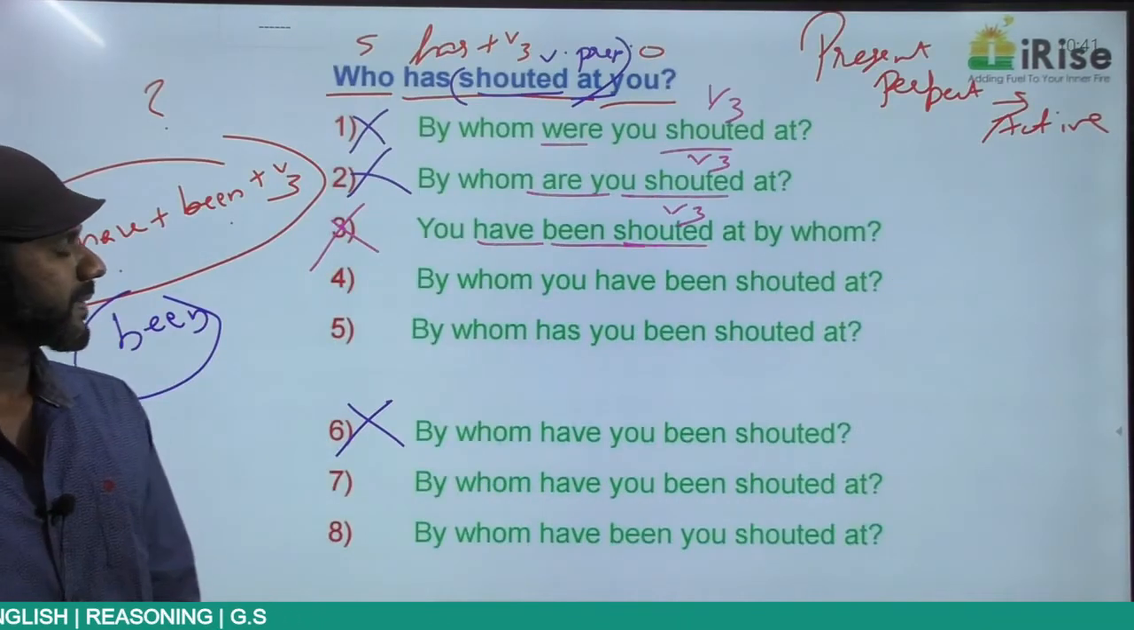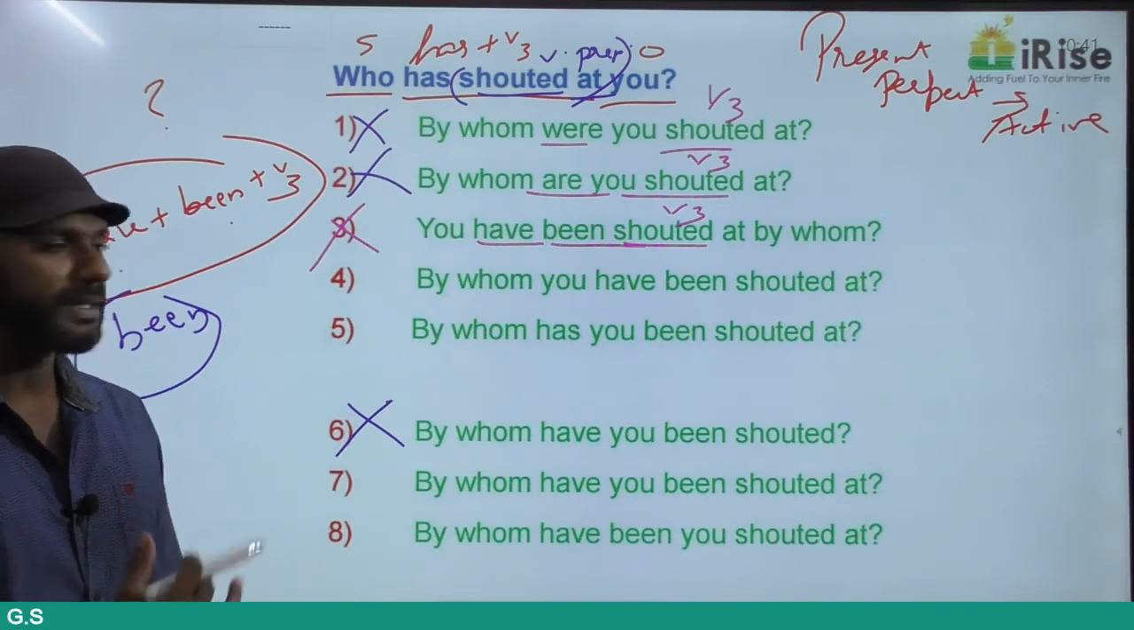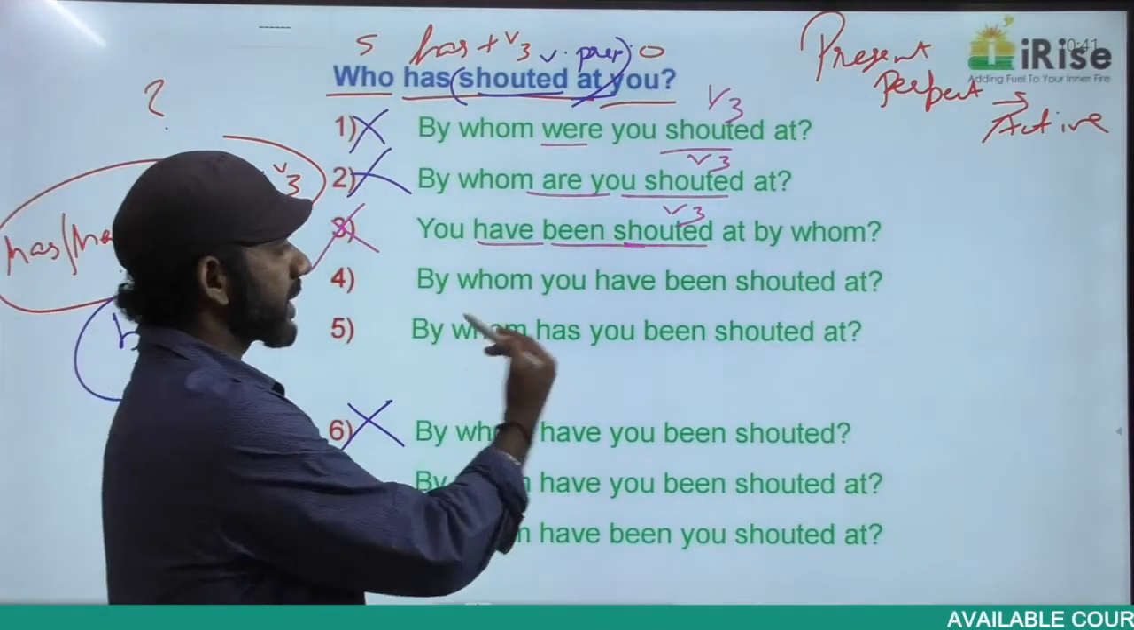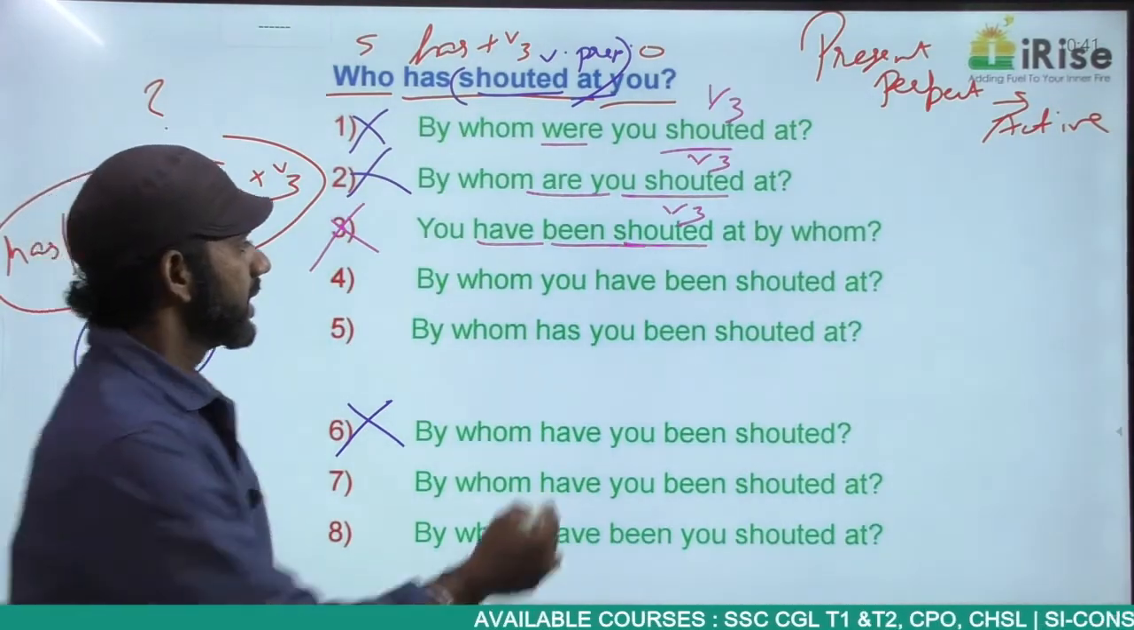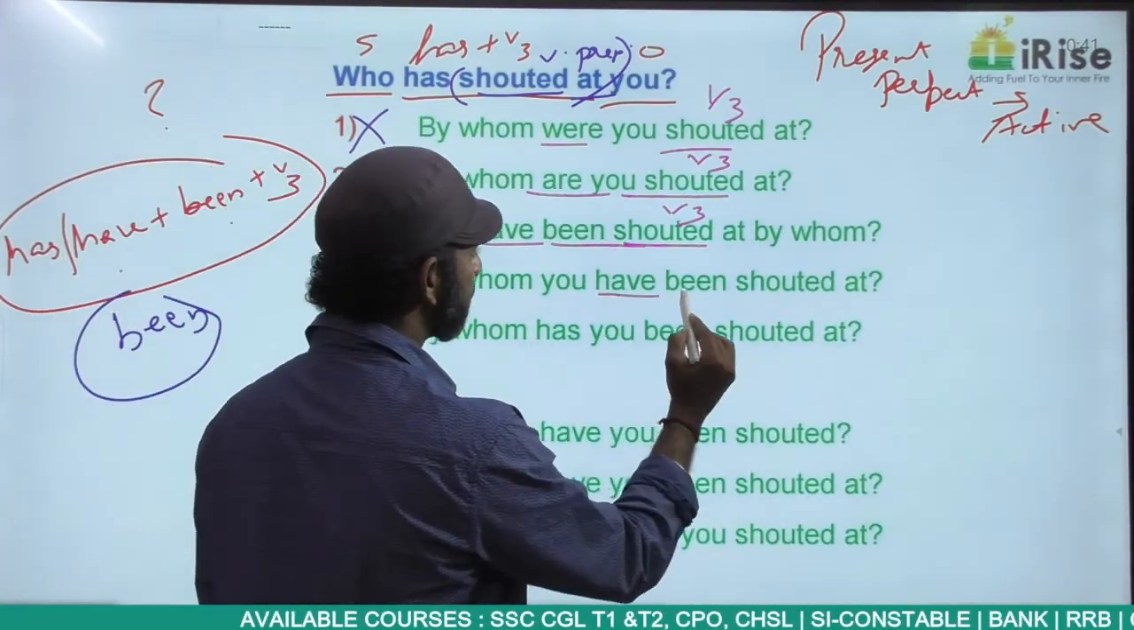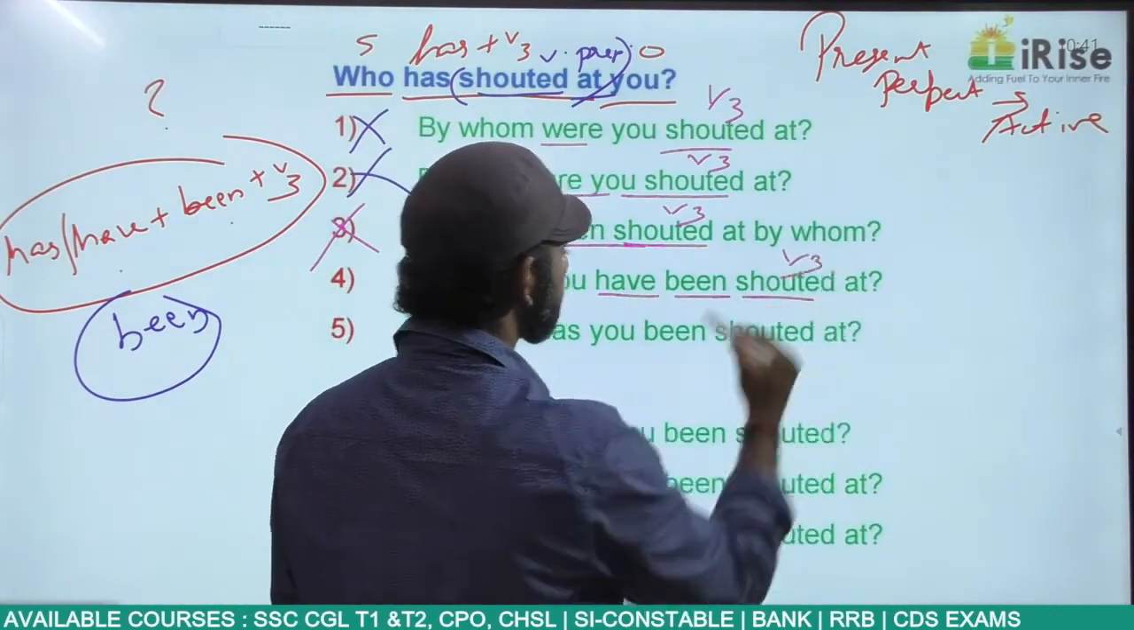Come to 4. By whom you have been shouted at, starting with a question word, ending with a question mark. Shouted at is a phrase, completely fine. You have been shouted at is have plus been plus V3, correct structure.